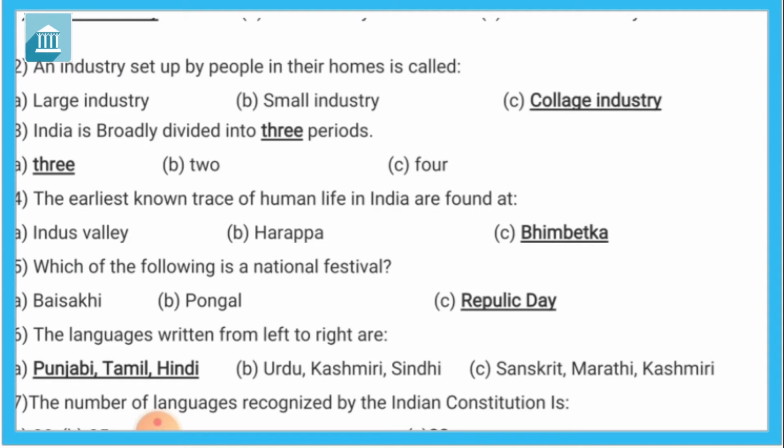Fifth, which of the following is a national festival? We are celebrating 3 types of national festivals: Republic Day, Independence Day, and Gandhi Jayanti. Baisakhi is a seasonal festival, Pongal is a religious festival, and Republic Day is the national festival.